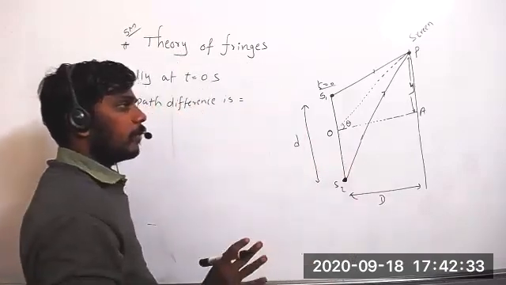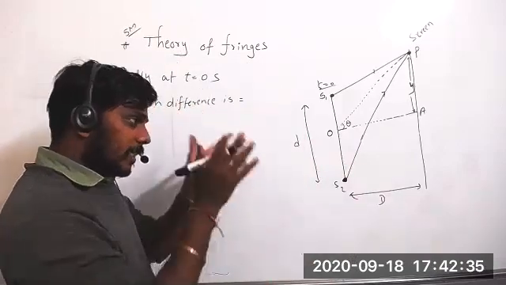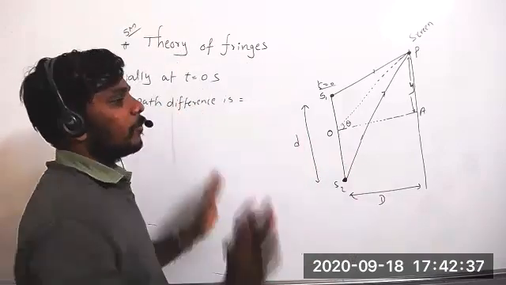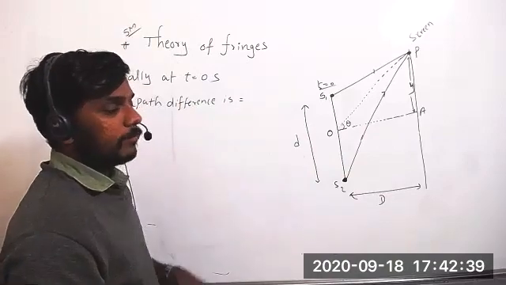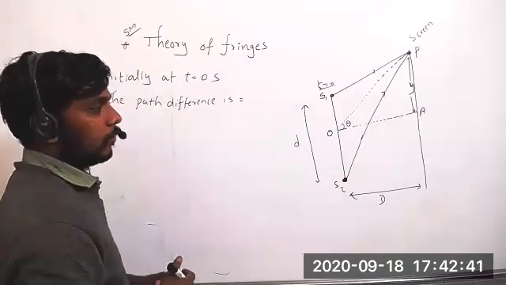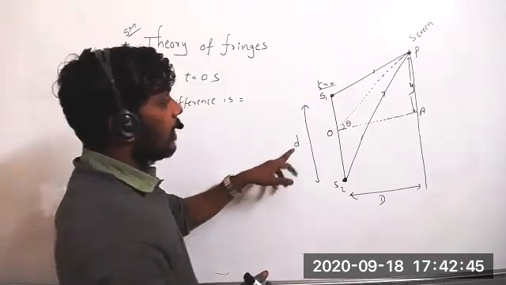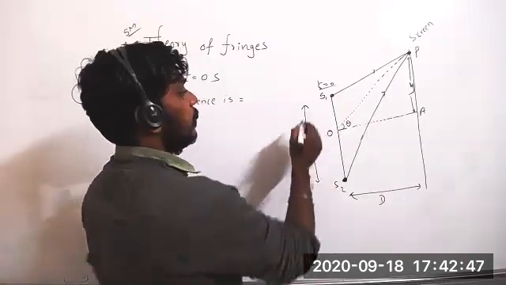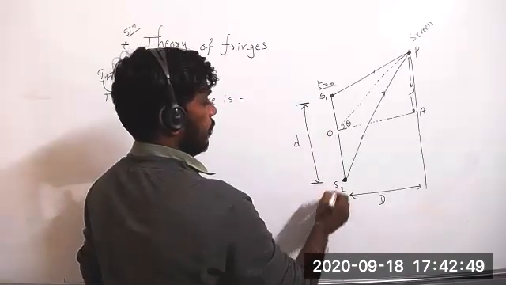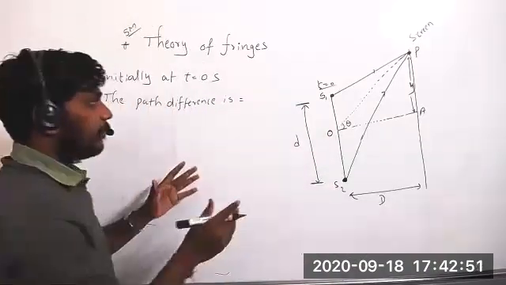It is not possible. This type of questions, when you are listening, even that time you have to practice. Once you close it, you can't do that. Sir, small d is the path difference, sir? No, small d is the distance between the sources. So which one is the path difference then, sir? I will tell you. I didn't say that path difference.